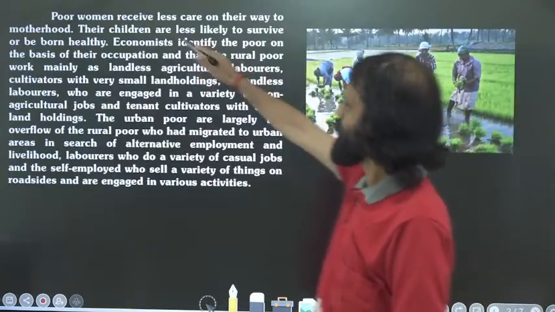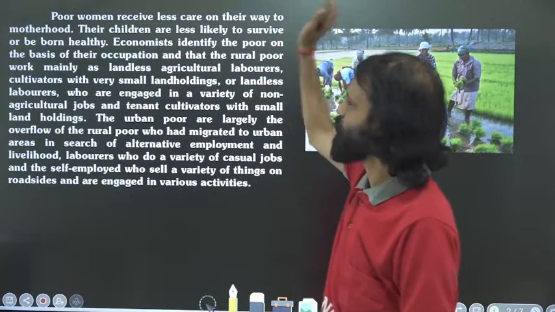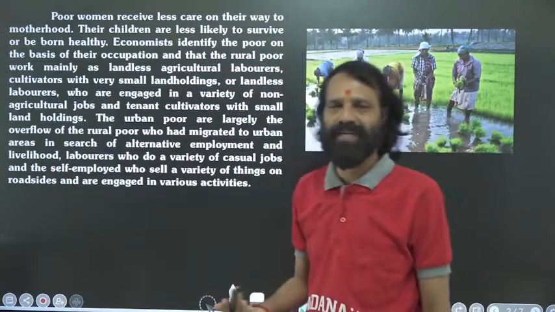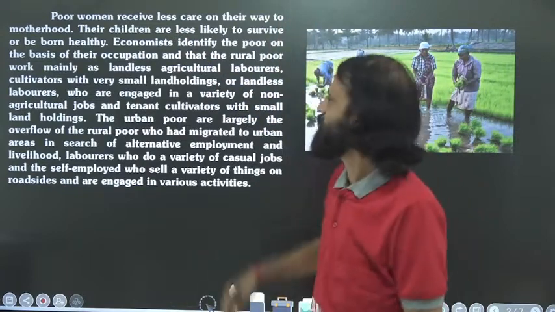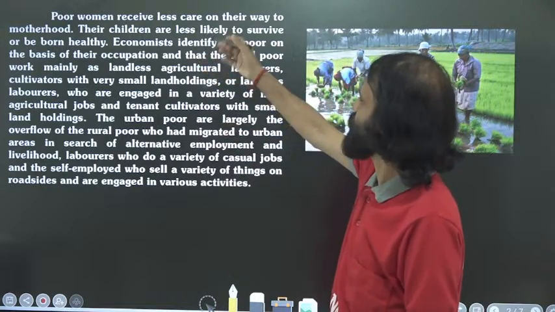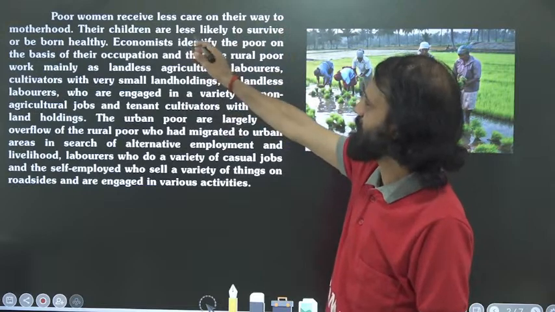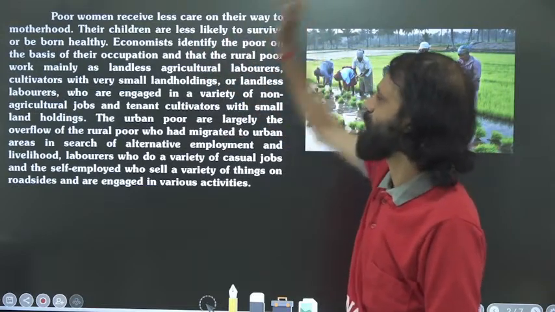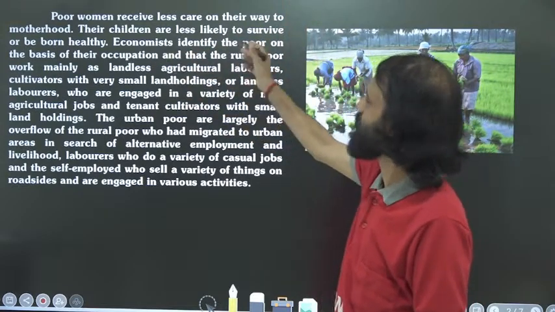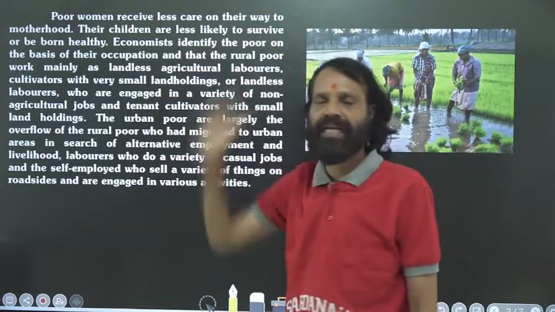That is, poor women receive less care on their way to motherhood. Of course, poor women are not getting proper nourishment or nurture when they are pregnant. Their children are less likely to survive or be born healthy.